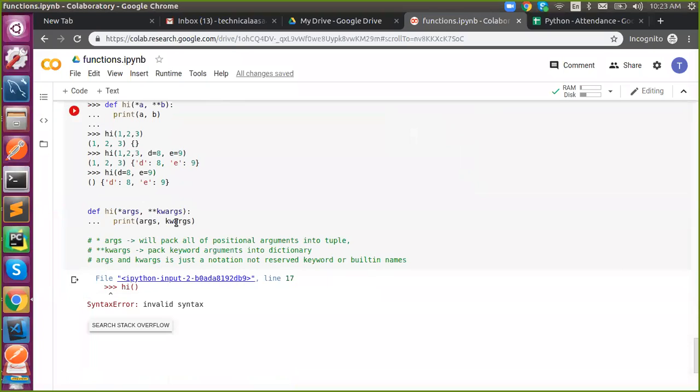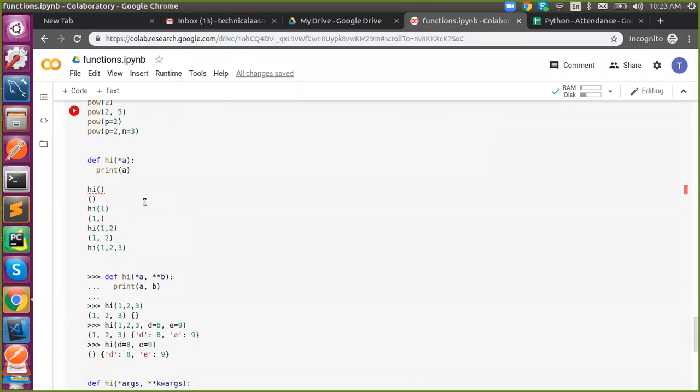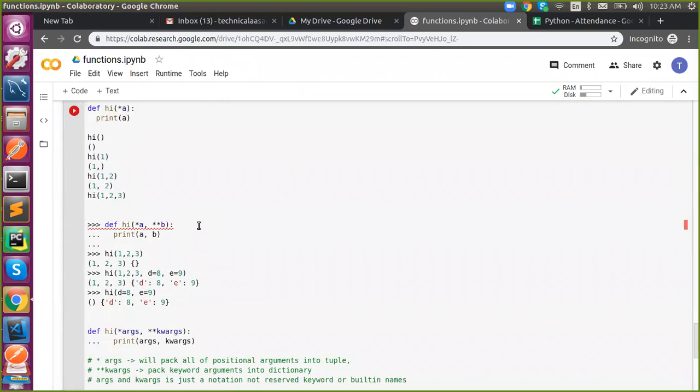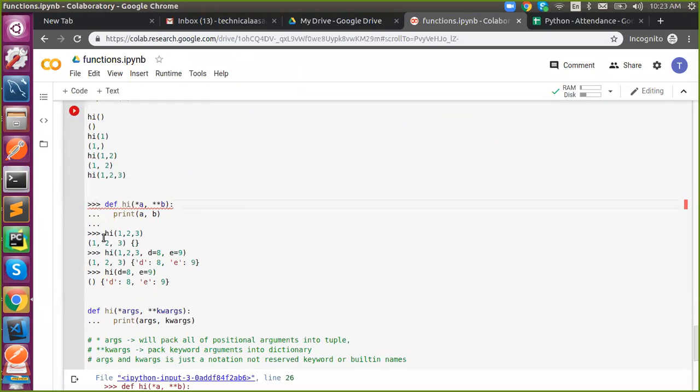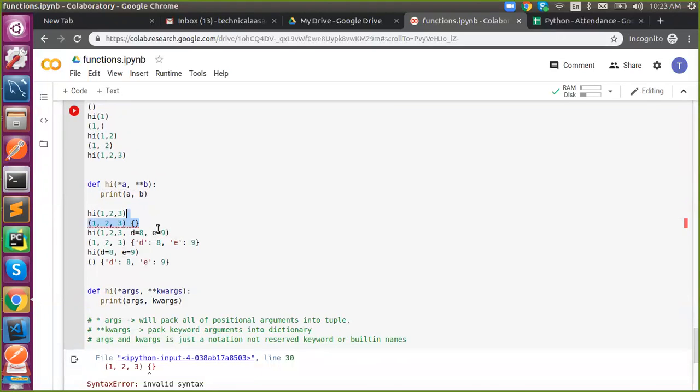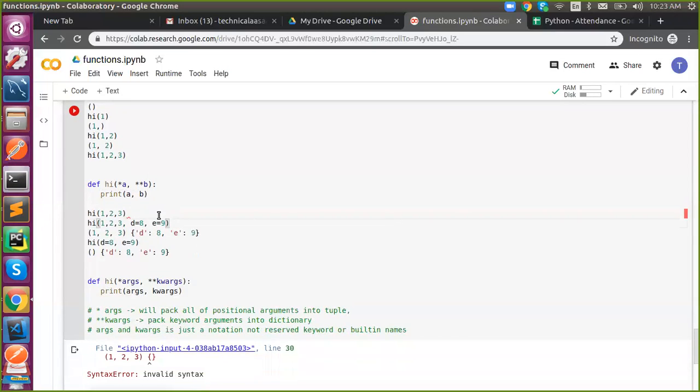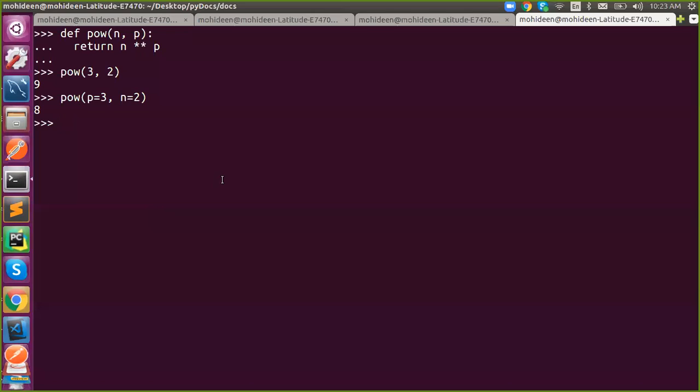So we all have seen unpacking, right? So here we are going to talk about packing. So what is unpacking? In the same example, if I pass something like that, what will happen?